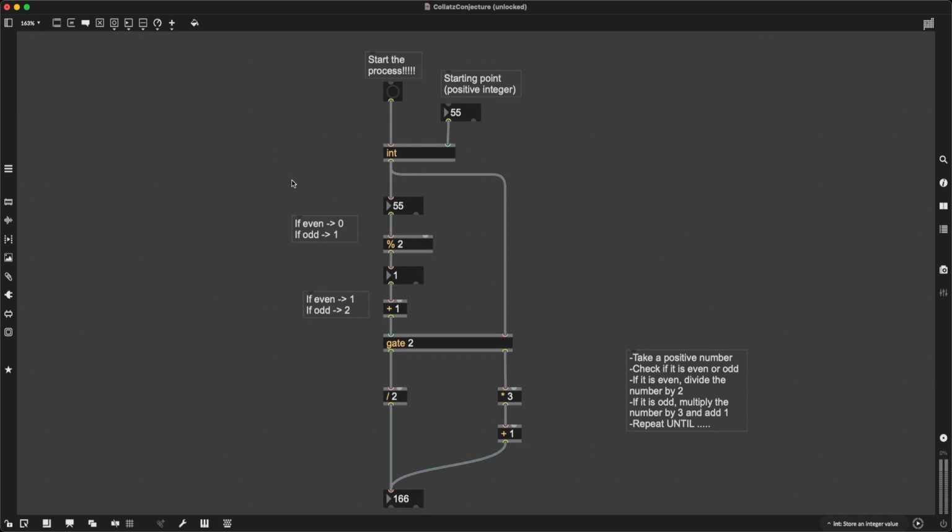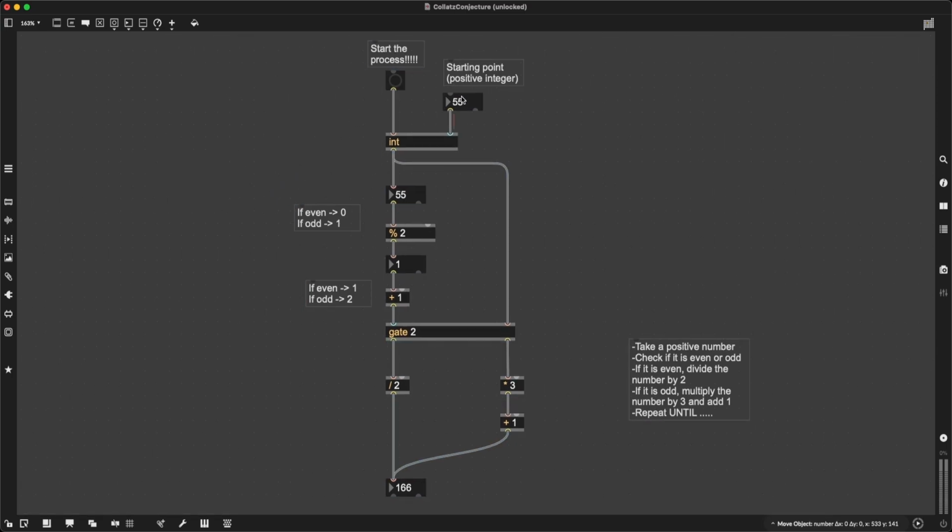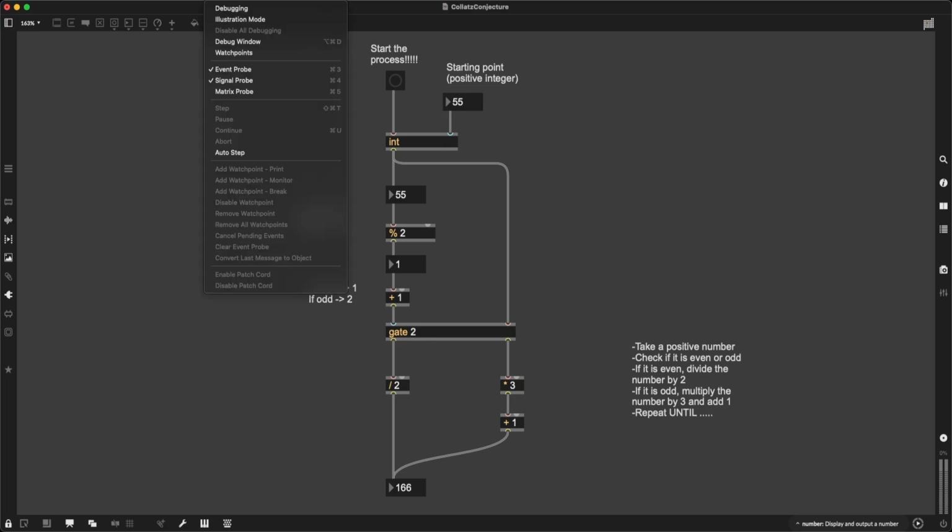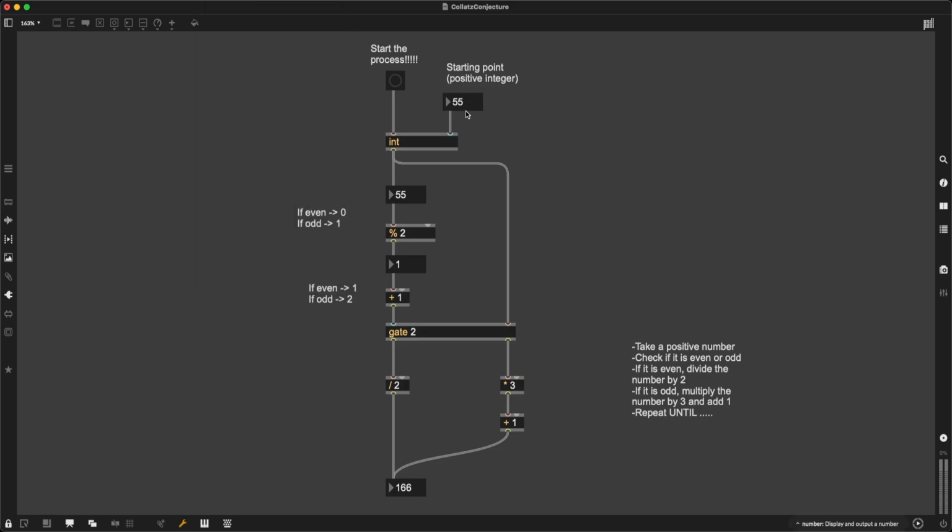So I think there is a cool way of visualizing this that is new and exclusive to Max 9. Let me just reset my gate objects to make sure everything is as it should be. So this new option is illustration mode. If you go to debug in your Max tab, and then if you choose illustration mode, something cool is going to happen when you input values. For example, if I input 55 and press enter, I can actually see the value go to the right inlet of the int object. This is really useful when you are trying to figure out the signal flow and see if there are problems caused by the signal flow.